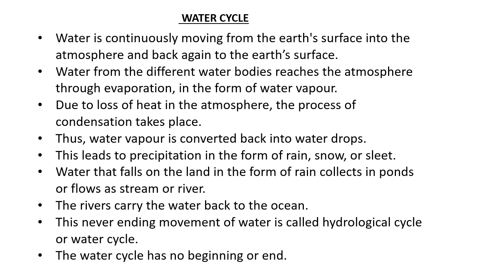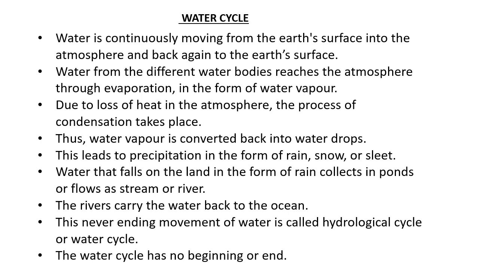Water from different water bodies reaches the atmosphere through evaporation in the form of water vapor, and due to loss of heat in the atmosphere, the process of condensation takes place. After evaporation, there is condensation, and thus water vapor is converted back into water drops. And then this leads to precipitation in the form of rain, snow, or sleet.